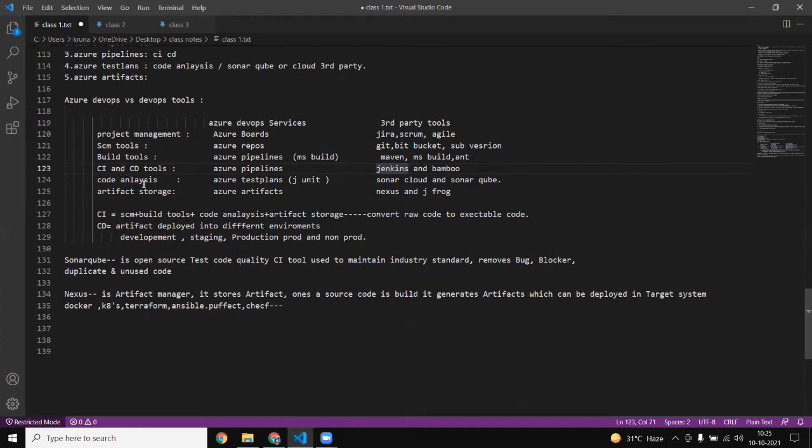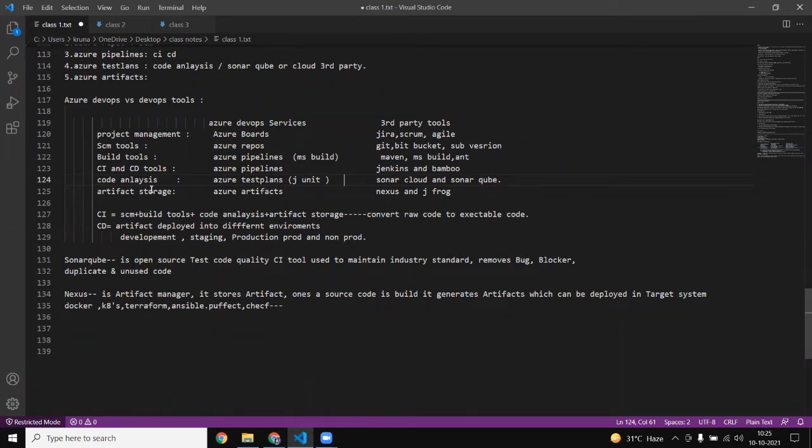And for code analysis, we are using Azure Test Plans. And Microsoft Azure has JUnit. This is one inbuilt tool of Microsoft Azure. But this JUnit is not popular and not so great. So we are going with either SonarCloud or SonarQube. Mostly people are going with SonarQube only. And for on premises, we are using SonarCloud also. So this is for code analysis.